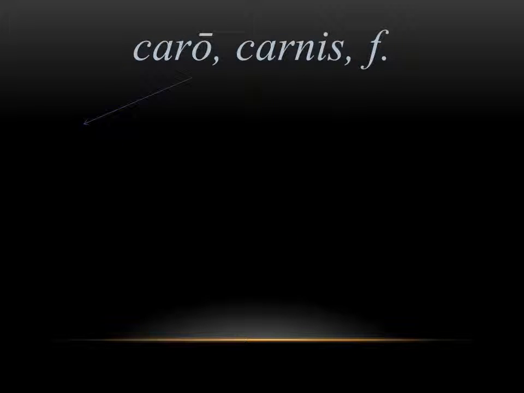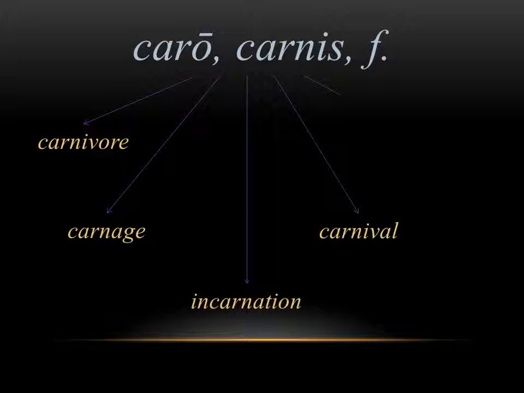Next, we have caro, carnis. Now, this is the word for meat. And if you look at the genitive form carnis, this is where we get a lot of English words that have to do with meat. Words like carnivore, carnage, incarnation, carnal. They all have to do with that idea of meat or flesh.